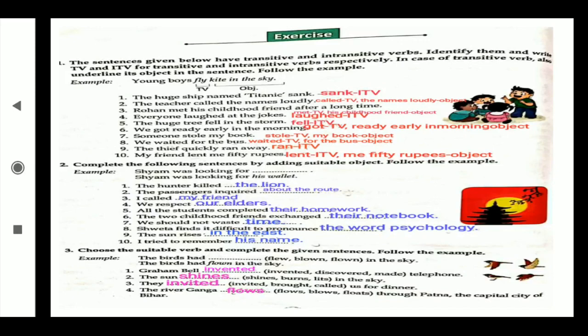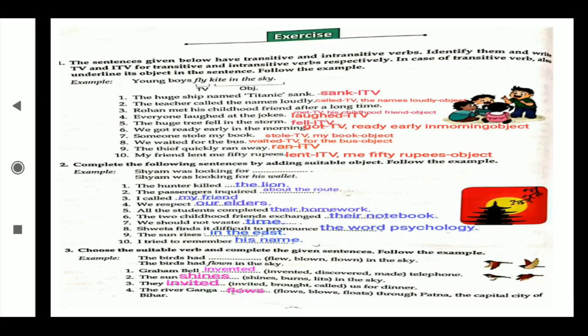Graham Bell invented the telephone. The sun shines in the sky. They invited us for dinner. The river Ganga flows through Patna, the capital city of Bihar.